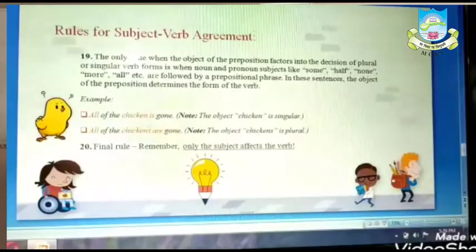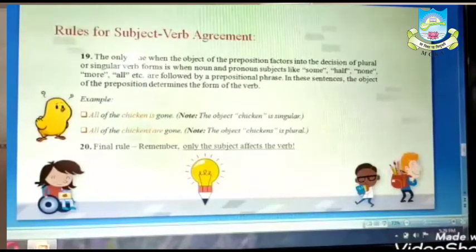So what is it? The only time when the object of the preposition factors into the decision of plural or singular verb form is when noun and pronoun subjects like some, half, none, more, all are followed by a prepositional phrase.